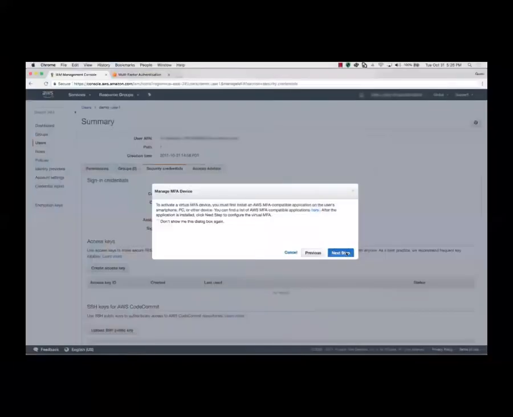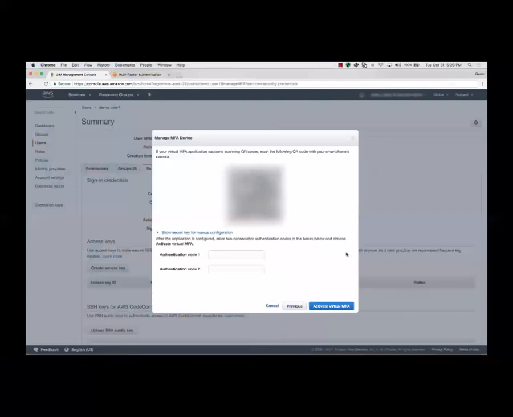Note, you can use a hardware authentication device such as a Gemalto token if you prefer. To use a virtual MFA device, you must have an AWS MFA compatible mobile app. If you don't already have an AWS MFA compatible mobile app, you can view the available options on our website at the URL below, and then download your preferred app from your mobile app store. Now, choose Next Step.